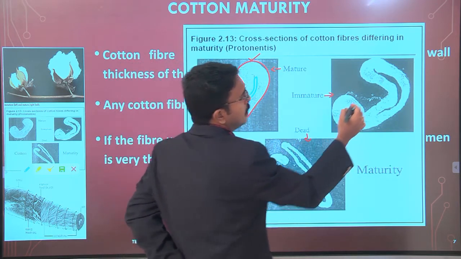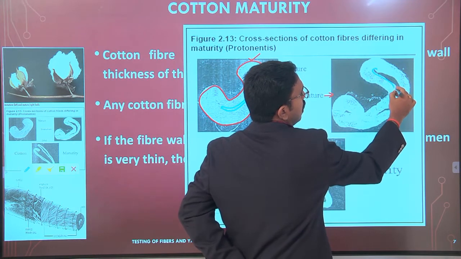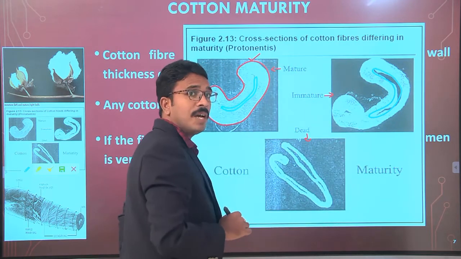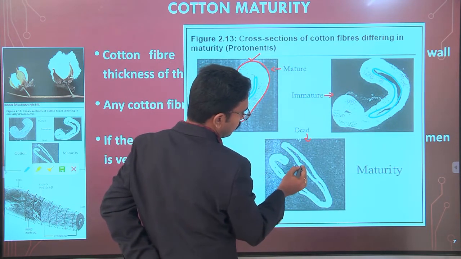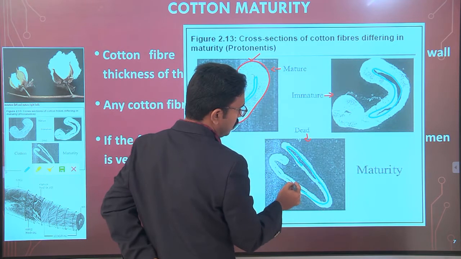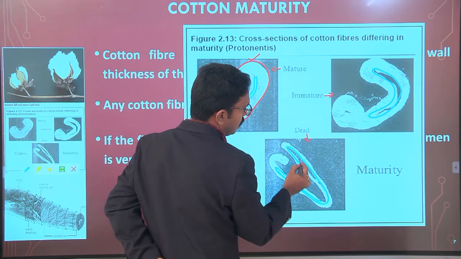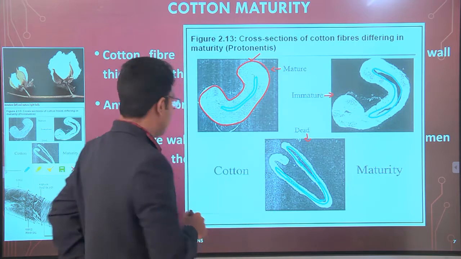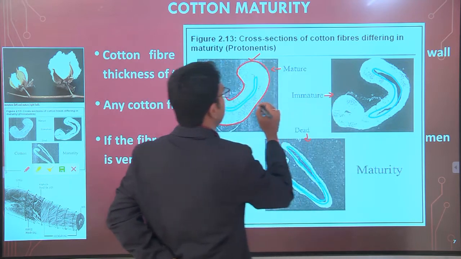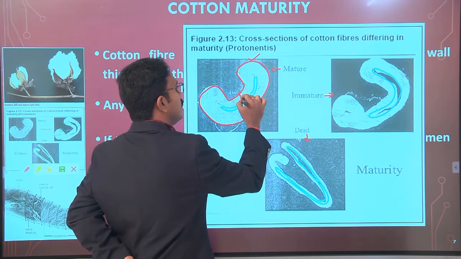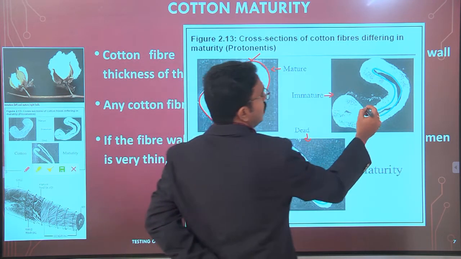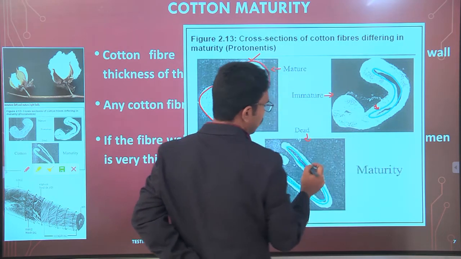And this width is nothing but the cell wall thickness. Now you can see here the cell wall thickness.